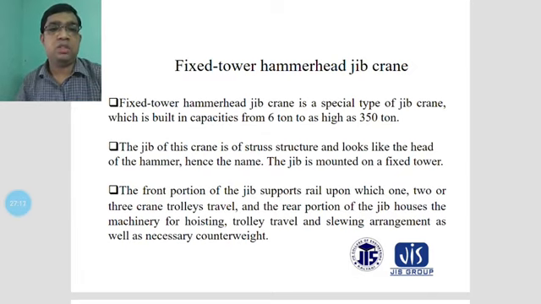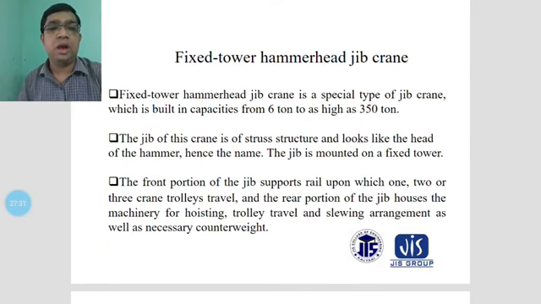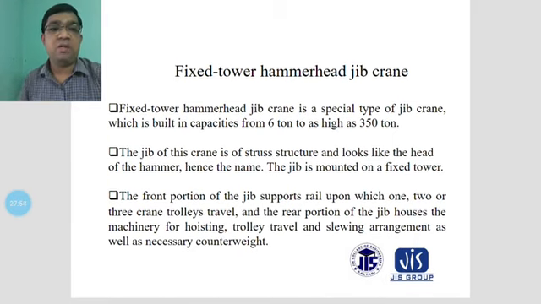Next is the fixed tower hammerhead jeep crane. The fixed tower hammerhead jeep crane is a special type of jeep crane, which is built in capacities from 6 tons to as high as 350 tons. The jeep of this crane is of a structure that looks like the head of a hammer. Hence the name is coming from this.